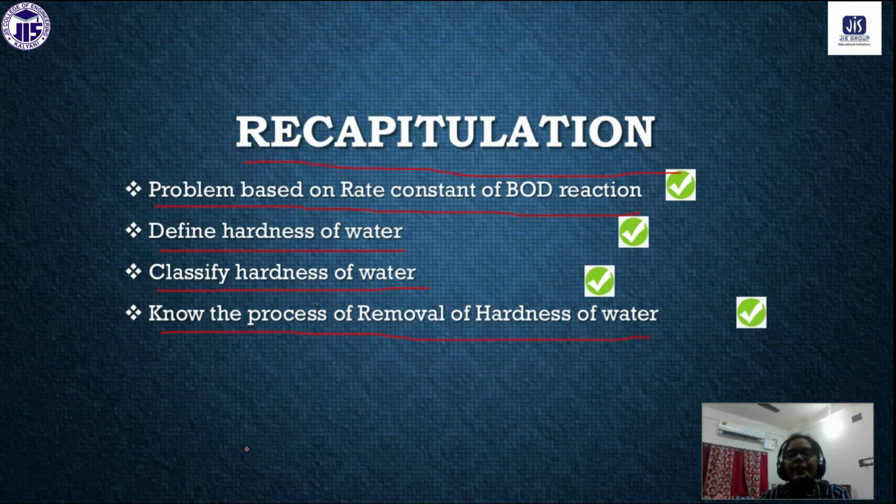Next day we will discuss more parameters of water quality, and also we will discuss eutrophication.